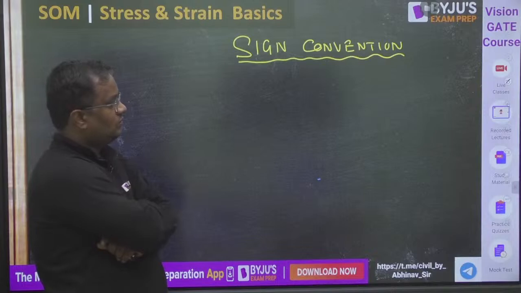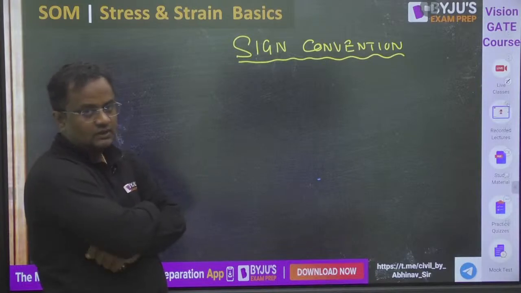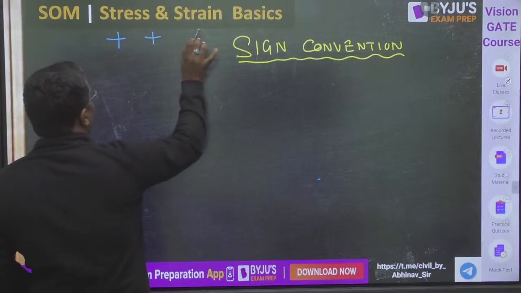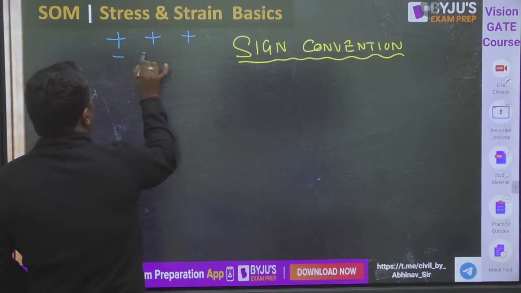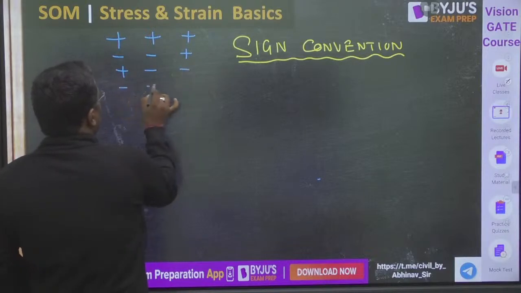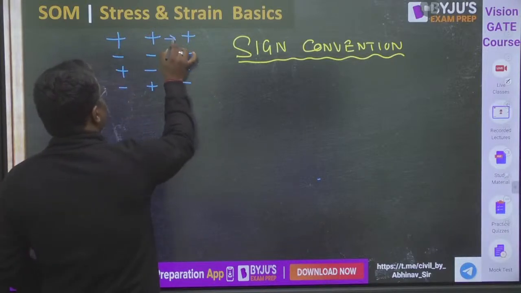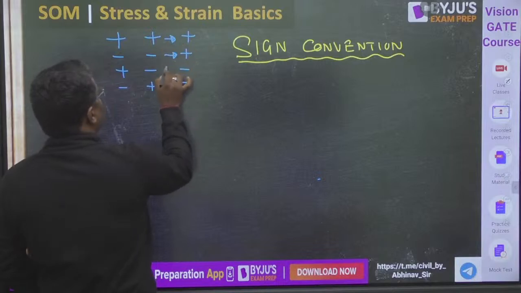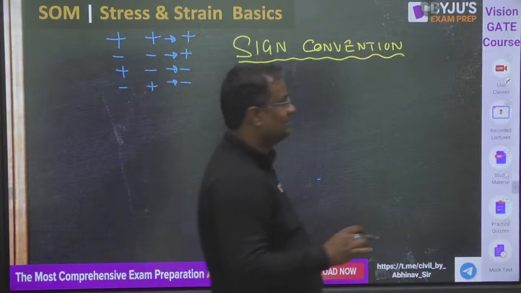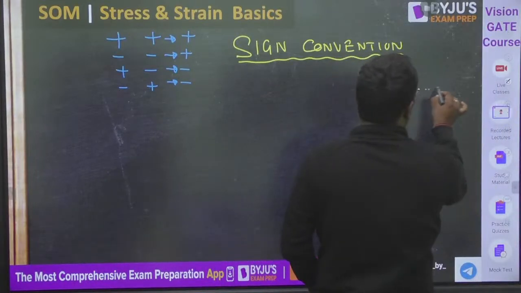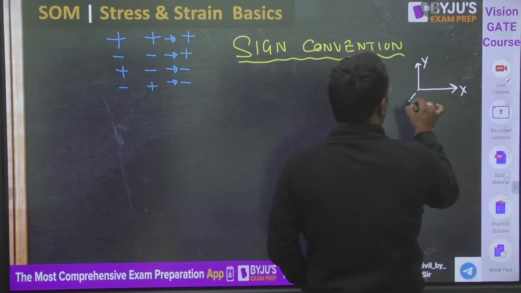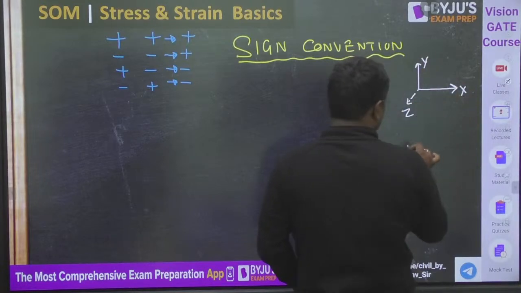Now sign convention. Guys, if in positive phase and positive direction, it will be positive. Negative phase in negative direction, it is positive. Positive phase negative direction, it is negative. Negative phase positive direction, it is negative. What is this? You have not understood because I have not explained yet. Okay, see, this is x direction, this is positive y direction, this is positive x, this is positive z.